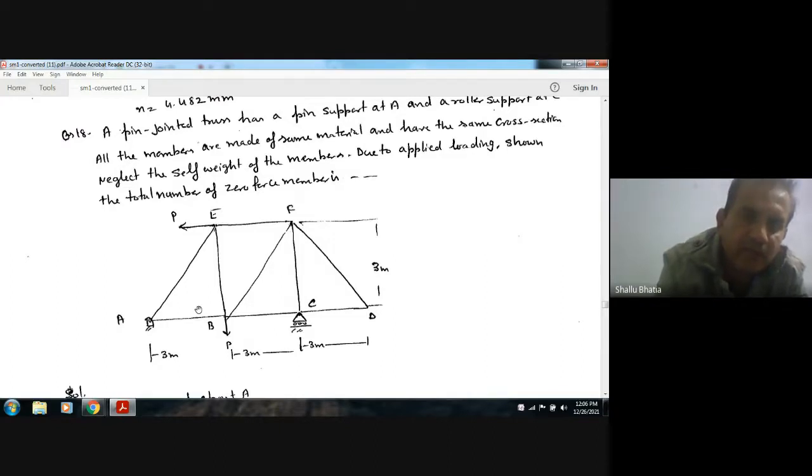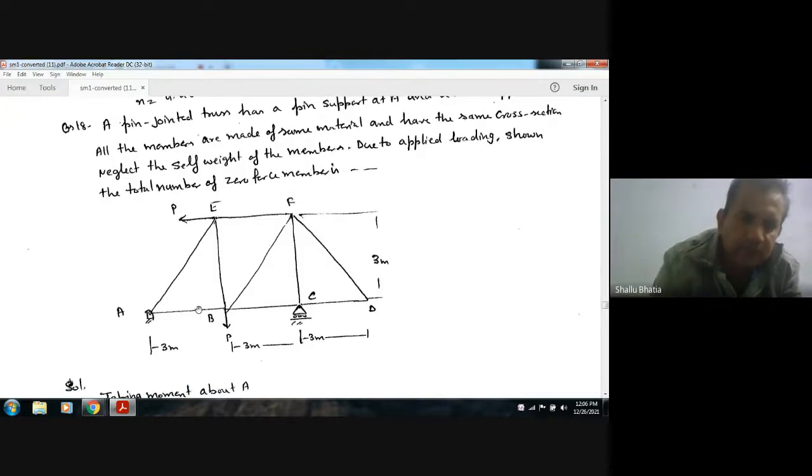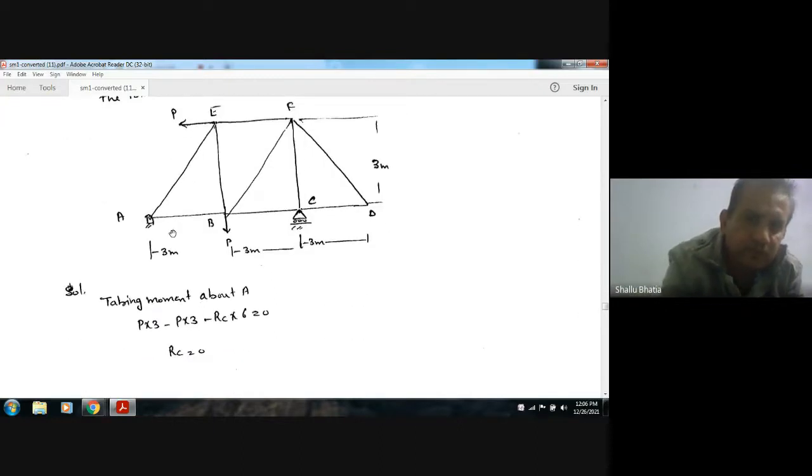Neglect self weight of the members. Due to the applied loading shown, the total number of zero force members is. So this is the truss. First of all, here the roller support is given and here the pin support is given, so the reaction here will be vertical and here the reaction will be both vertical and horizontal.